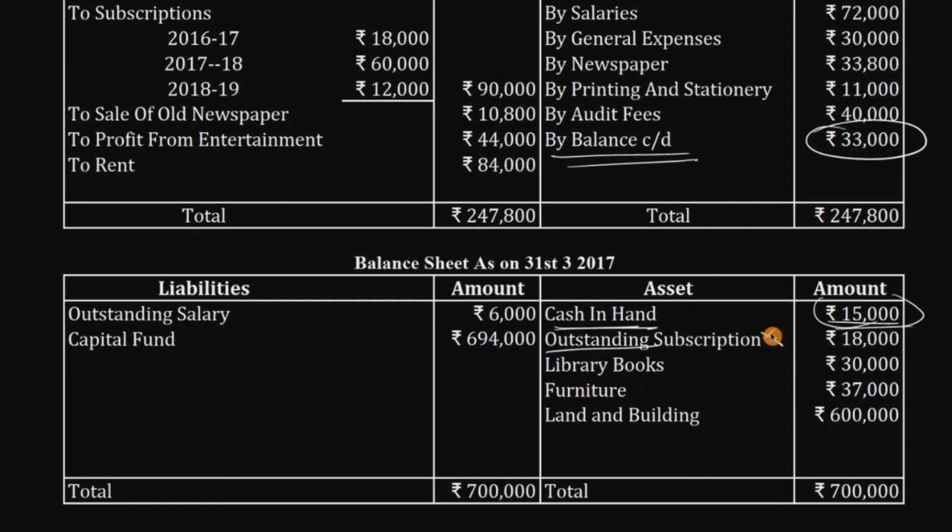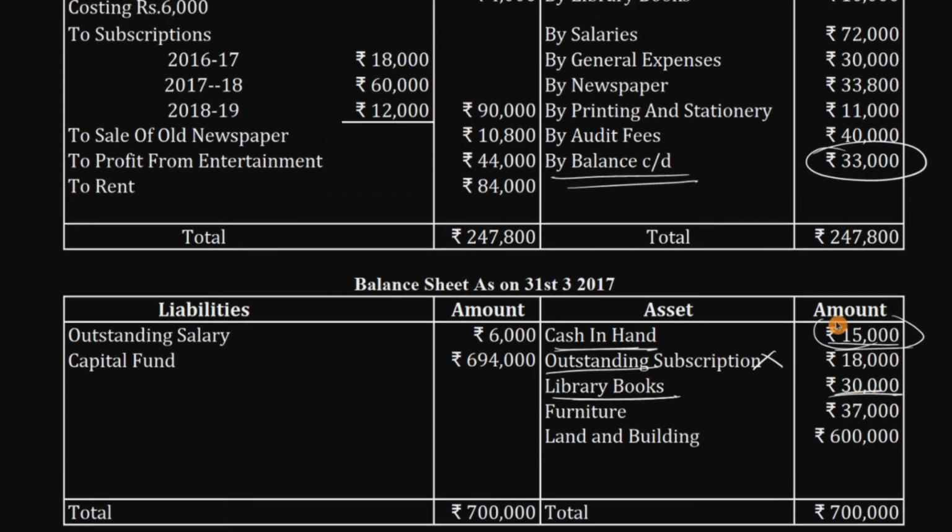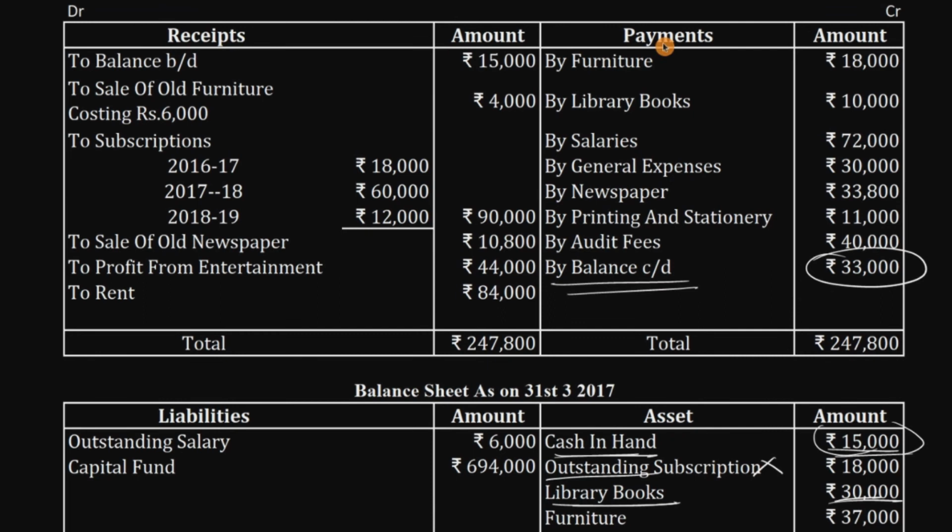Outstanding subscription, we should not consider this item. Library books is there, 30,000 worth, we should consider this 30,000. Before that, check whether we have any books purchased in this year. Yes, they purchased library books 10,000 worth, so add both.